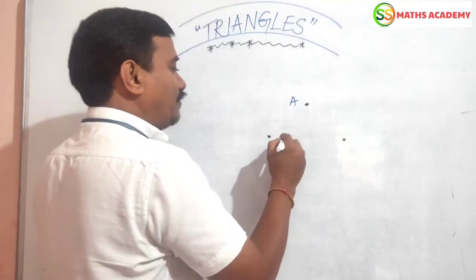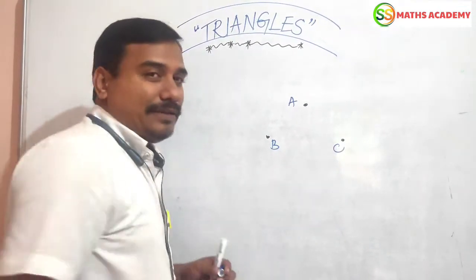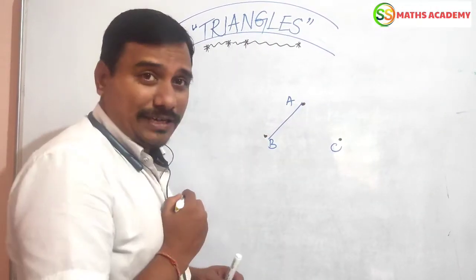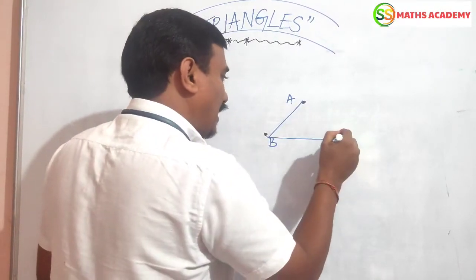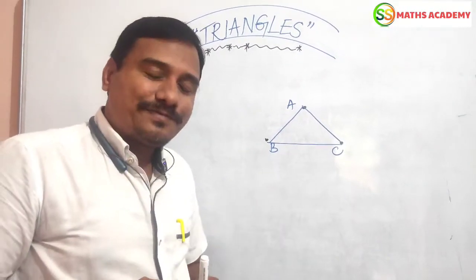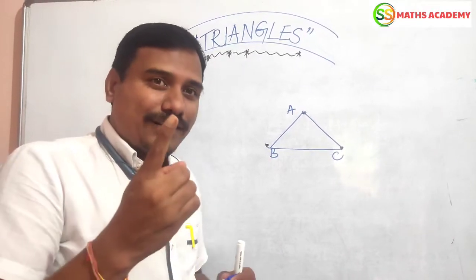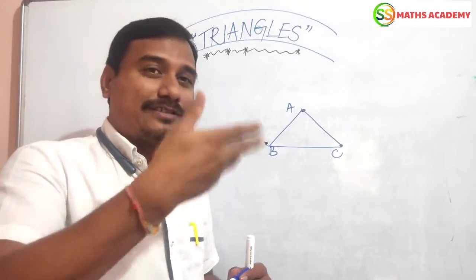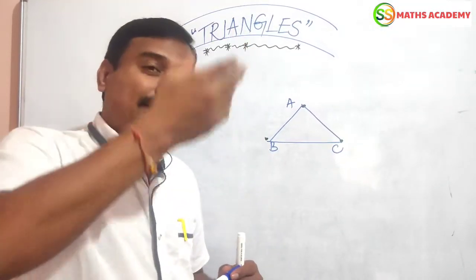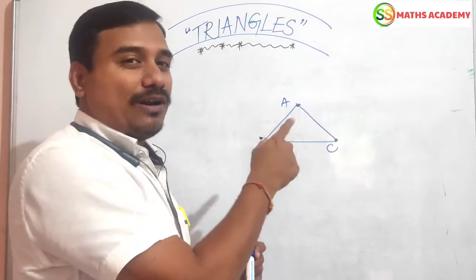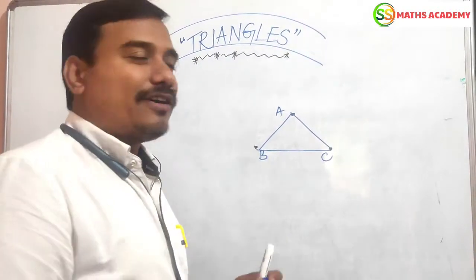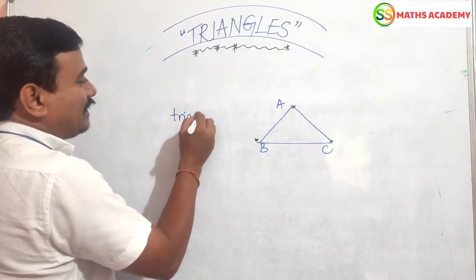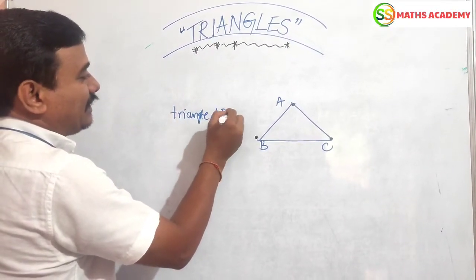The names of these points are A, B, C. Join them with line segments or curves: AB, BC and CA. What is this? Yes, one polygon. The name of the polygon is called a triangle. You take any 3 points on a paper and join them with line segments or curves, then it is a simple closed figure called a triangle. The name of the triangle is triangle ABC.